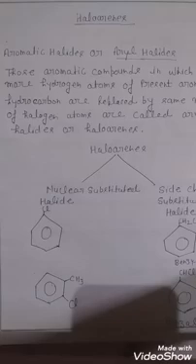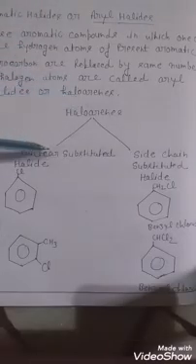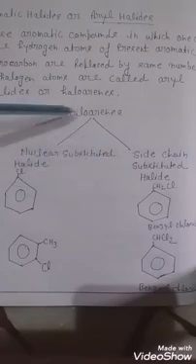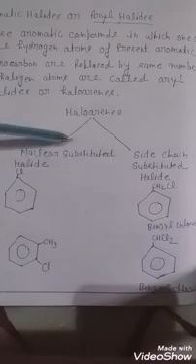On the basis of the position of halogen atoms, aryl halides are of two types. Here we show the distribution of haloarenes on the basis of position of halogen in aromatic compounds. First, nuclear substituted halide.